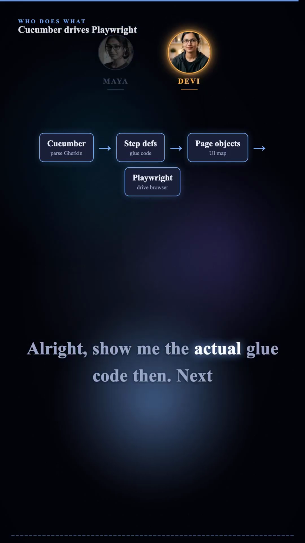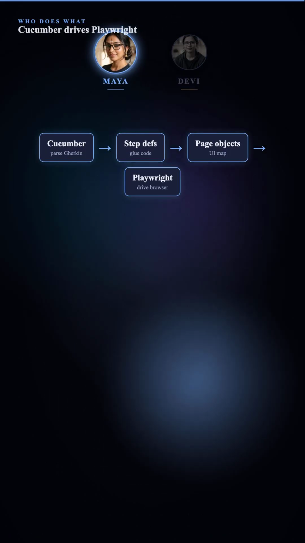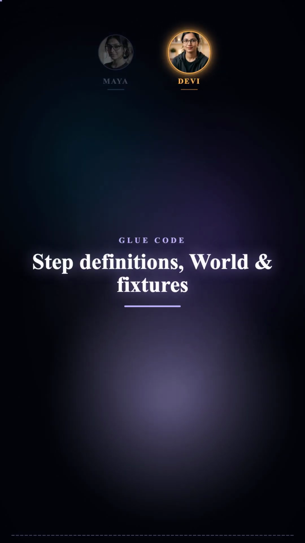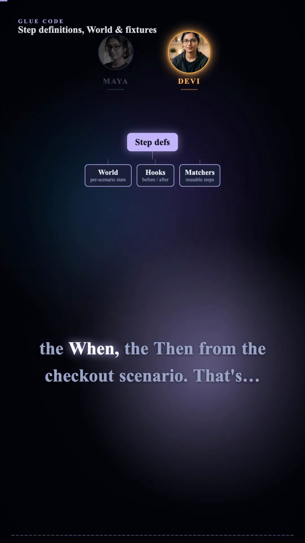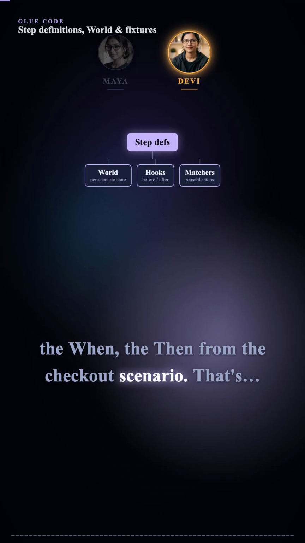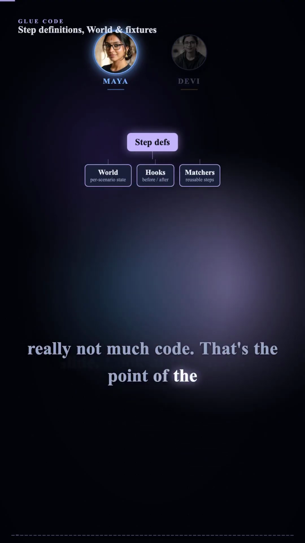Alright, show me the actual glue code then. Next slide. It's shorter than you'd expect. Okay, actual code. Three step definitions. The given, the when, the then from the checkout scenario. That's really not much code. That's the point of the slide.